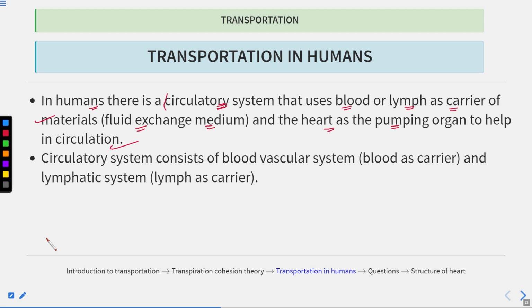So in humans, the circulatory system consists of what? It consists of the blood vasculature system as well as the lymphatic system, or you can say the circulatory system is divided into two parts. First is the vasculature system, which consists of blood as the carrier. And the second is the lymphatic system, where lymph acts as a carrier. And you also know in the circulatory system, the heart plays a very important role. It acts as a pumping organ, so it helps in the circulation of the blood. All right.